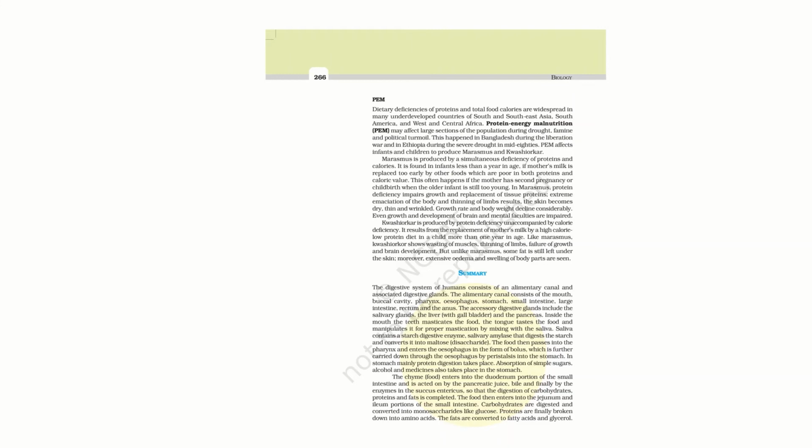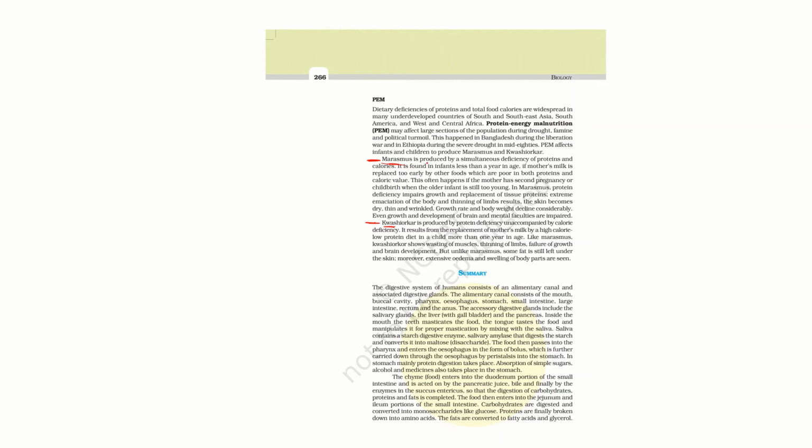Here we are going to discuss two important protein malnutrition diseases: one is marasmus and the other is kwashiorkor. We can see here this is marasmus and here it is kwashiorkor. Both are due to protein deficient diets.